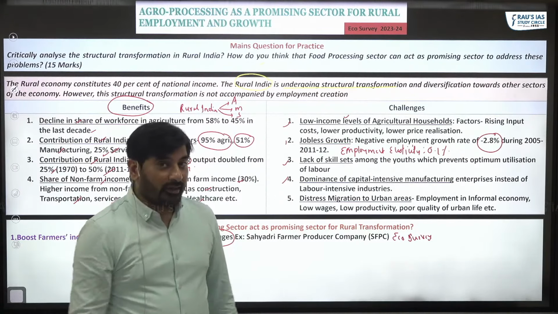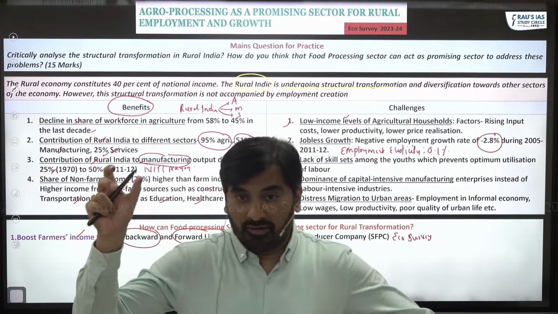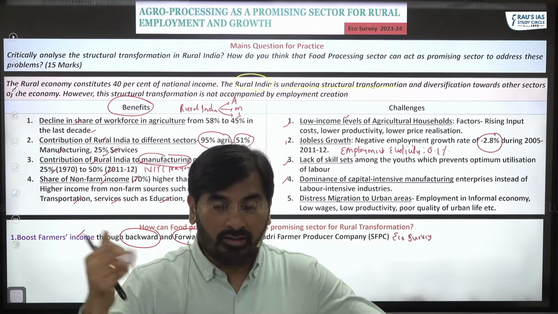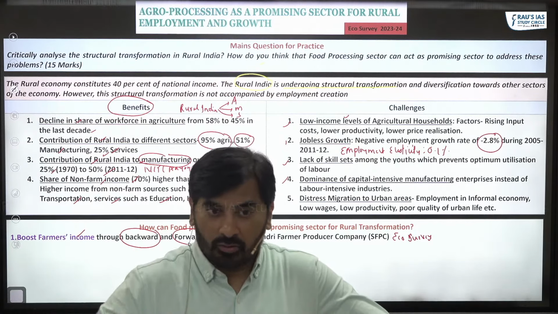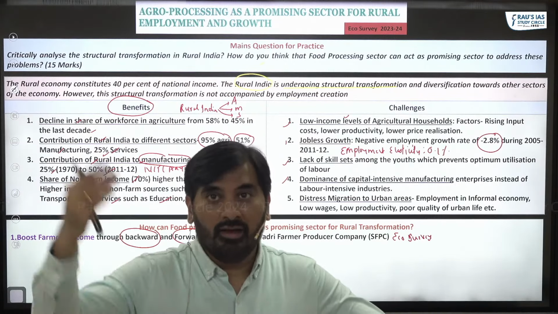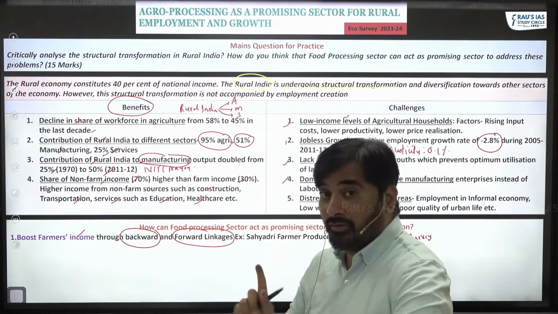You know what it is doing? It has organized farmers into cooperatives. Farmers grow different fruits and vegetables like pomegranate, grapes, banana. All of these fruits and vegetables are grown and they are involved in processing of these fruits and vegetables, which gets them more prices. This is how you need to link this.